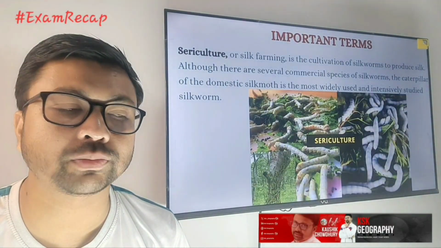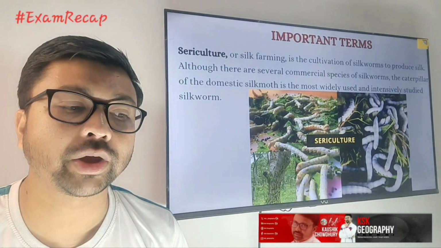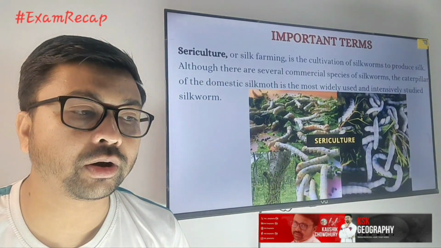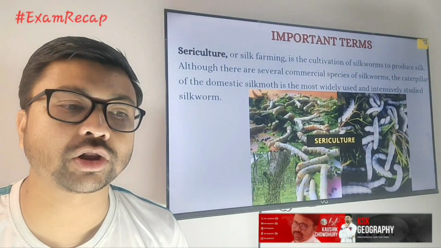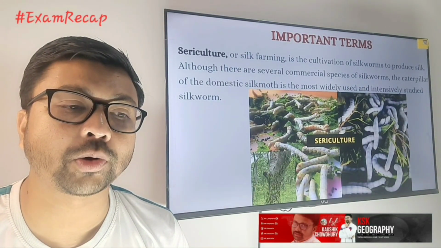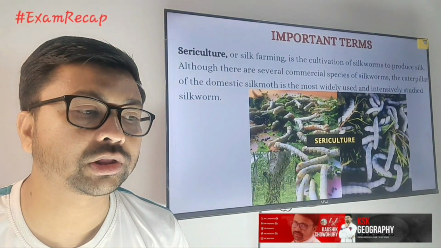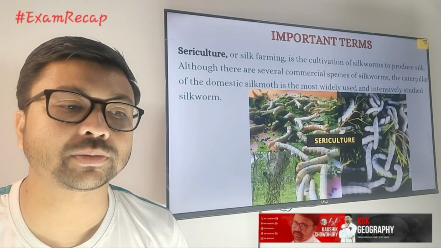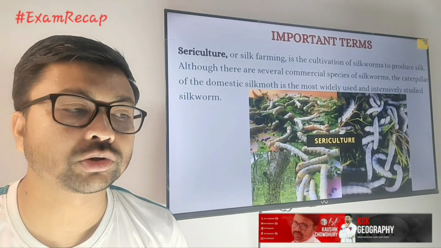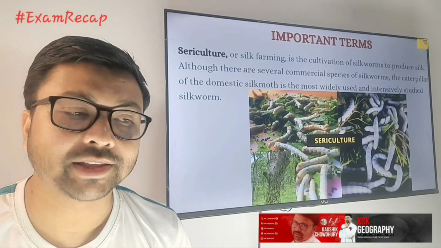Next, you need to focus on sericulture, which is the rearing of silk. Silk farming is the cultivation of silkworms to produce silk. There are several commercial species of silkworms. So that is called sericulture.